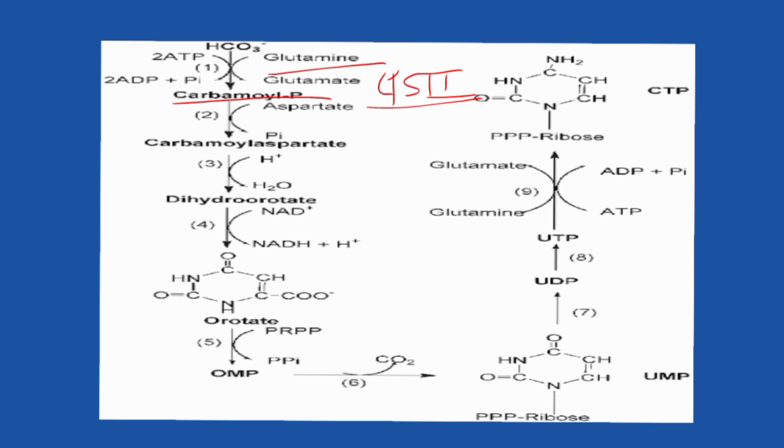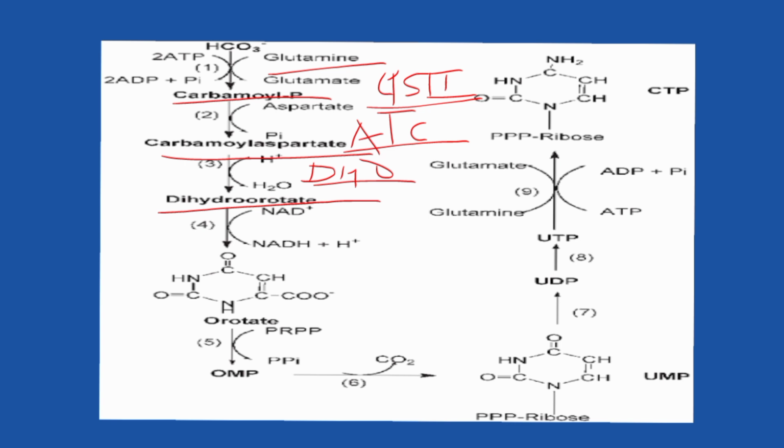Carbamyl phosphate condenses with aspartate to form carbamyl aspartate. This reaction is catalyzed by ATCase, that is aspartate transcarbamylase. Dihydroorotase catalyzes the pyrimidine ring closure with a loss of H2O.